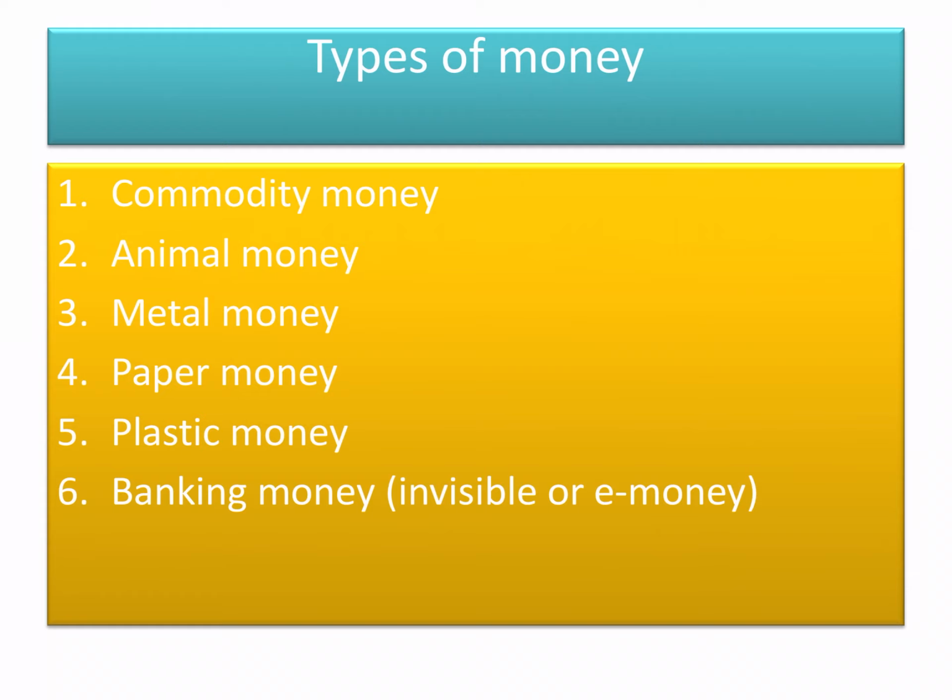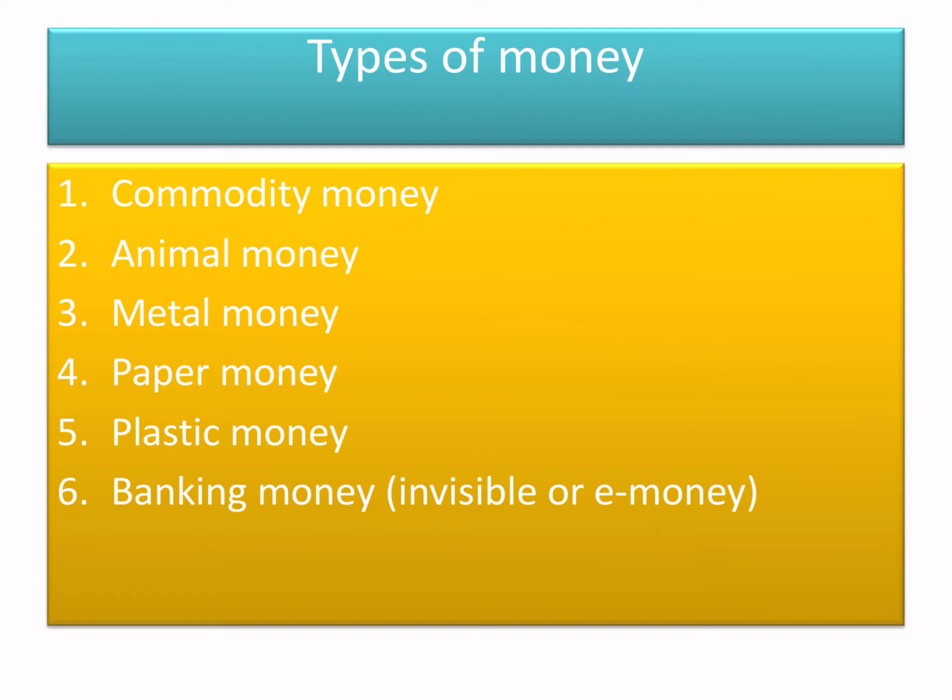So first is commodity money. Commodity money means if I want to purchase some goods and services, I have to pay some goods and services in exchange for it. I want to purchase a commodity, I have to sell a commodity, so it is commodity money. Next is animal money. If I want to purchase an animal, I have to give an animal in exchange for it. Next is metal money. Different metals and different shapes of metal are available. If I want to purchase some goods and services, I have to pay some metal in place of these goods and services. Now next is paper money.